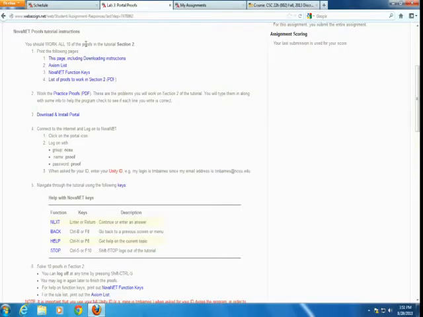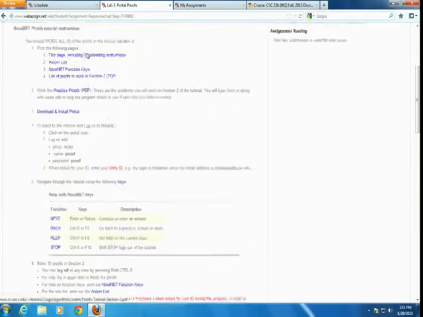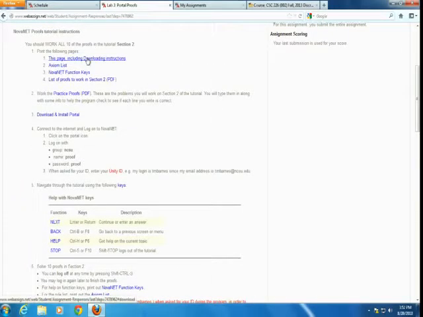Up at the top, it has some links. So this page has the instructions. I recommend that you print them out while you're doing the installation. By the way, you probably don't have to restart your computer. It's really just a small little client program, and I wouldn't restart. Just try to run it. The instructions say to restart, but I've never restarted whenever I installed this, and it worked just fine. It's a small program and won't take up much room on your computer. You will need an internet connection.